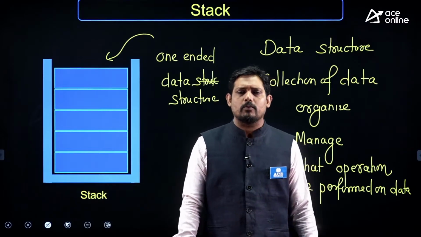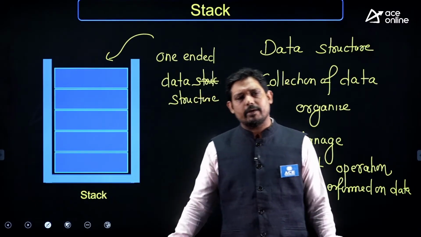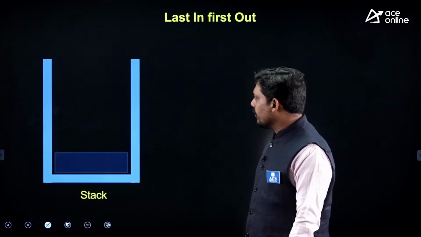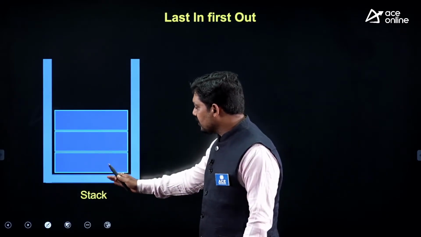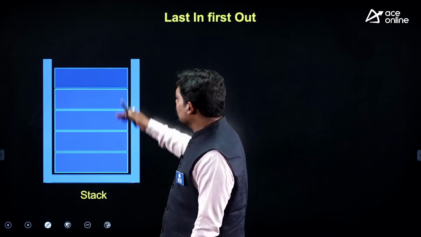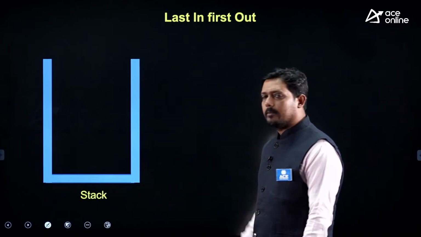The single end is available for insertion and also for deletion. You cannot insert from the other side, only one side is there. So you will be inserting, and deletion you are also going to perform on this end.